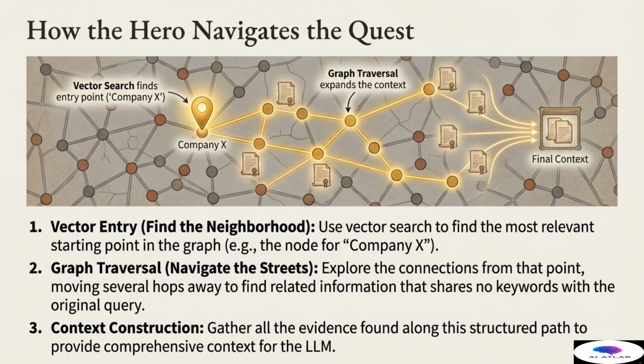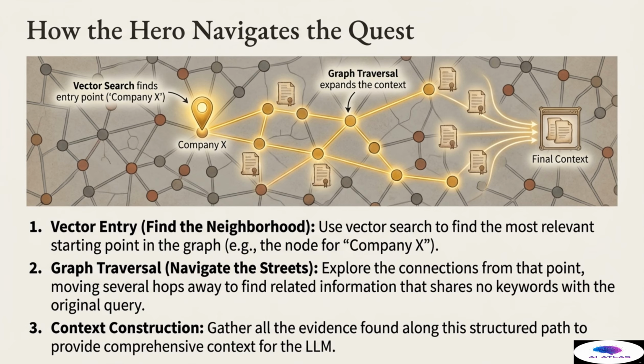The entire process follows 3 essential steps. Step 1 is vector entry, or find the neighborhood. The user asks a question, and the system first uses its semantic vector search capability to find the most relevant starting point within the underlying knowledge graph, such as the node representing Company X. This leverages the semantic power of the LLM to identify the subject of the query, regardless of exact keyword matching or phrasing.